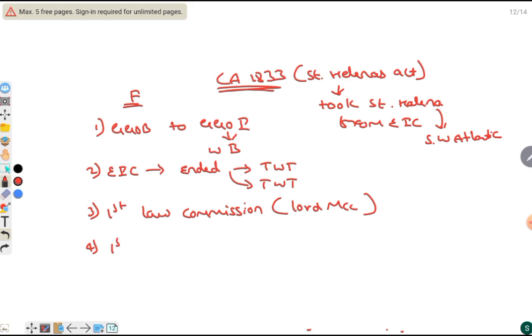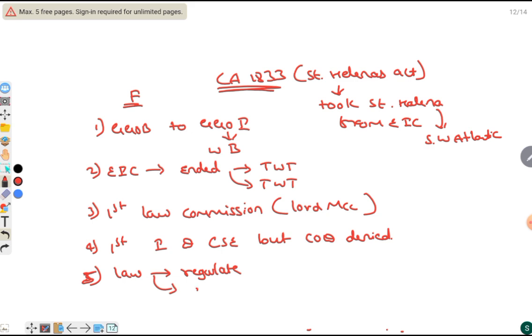Here, for the first time Indians demanded the CSE, but the Court of Directors denied it. And before this act, the laws were called regulations, and from here onwards, the laws were called acts. These are the features you have to remember from the 1833 Act.